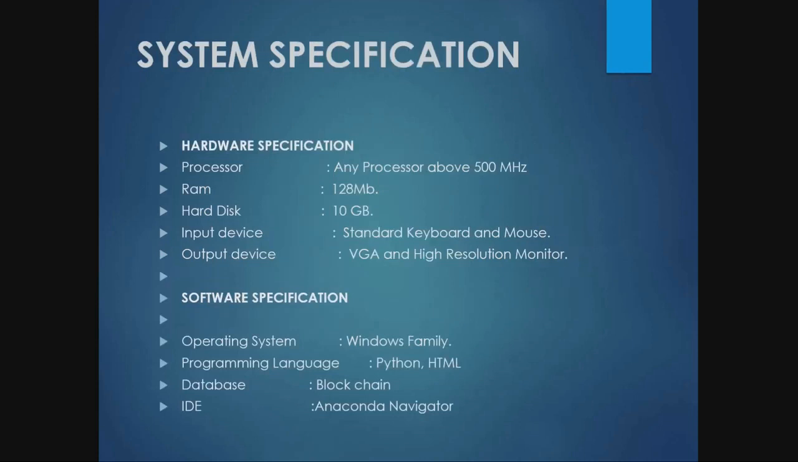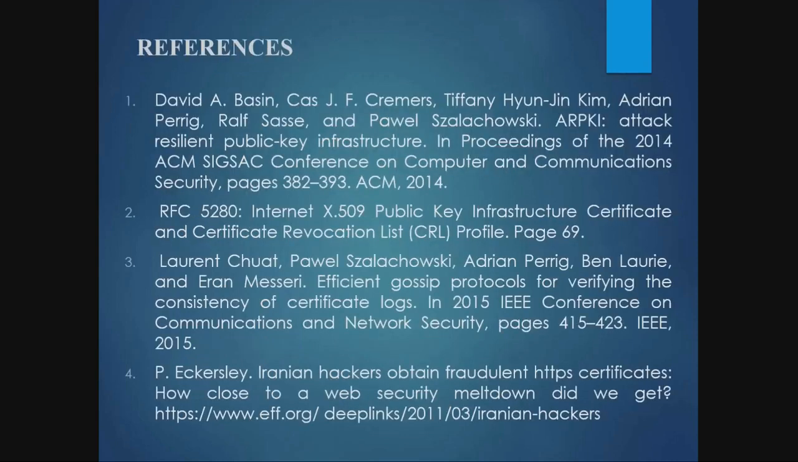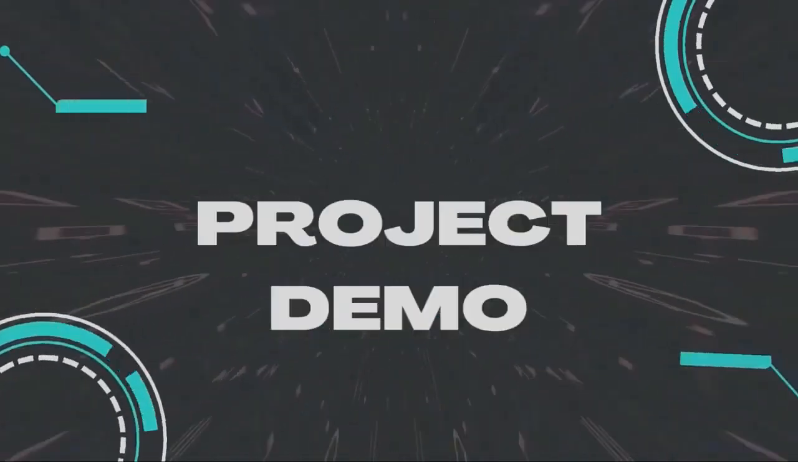For system requirements, you need a minimum of 4 GB of RAM to run this system. We are using Python and HTML for running, verification and creating this project. For the database, we are using the Ethereum blockchain for storing all the data. Here we are using Anaconda IDE for executing this project. References for this project are also given. While purchasing this project, you can get all of these things. Let's move on to the project demo section.